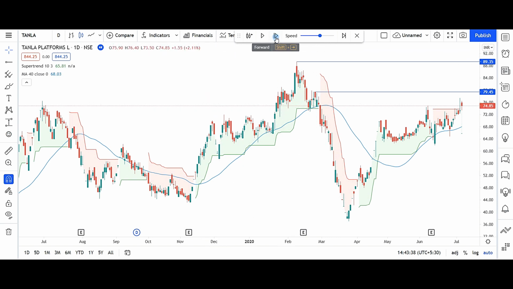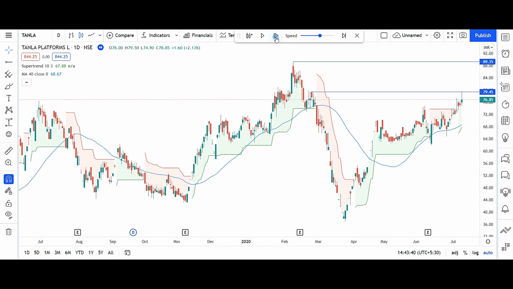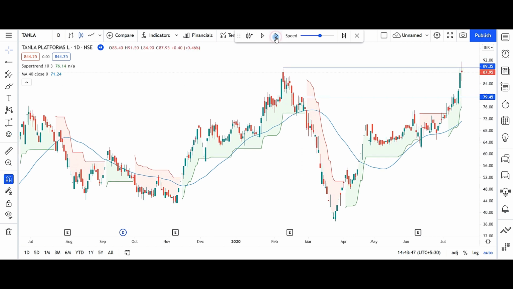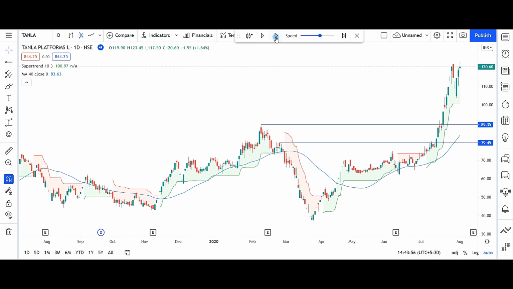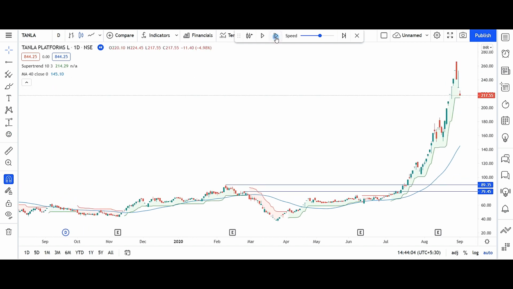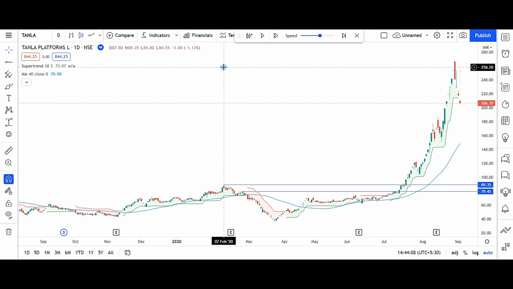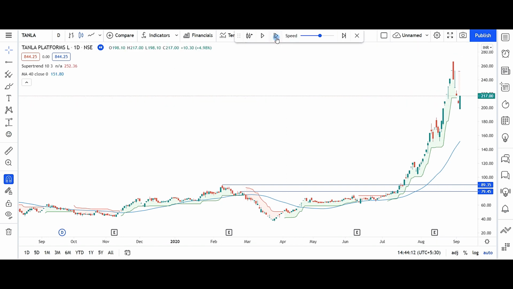So if we take entry here, let us see what happens. It has given a good up move. And exit here. This is the candle close, so next day will be the exit. So at the open this will be the exit.